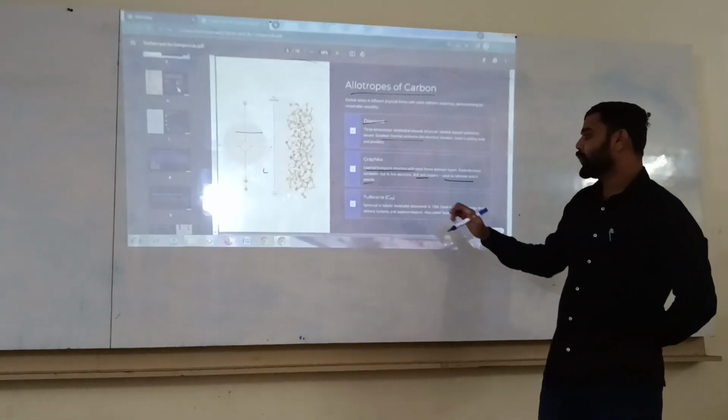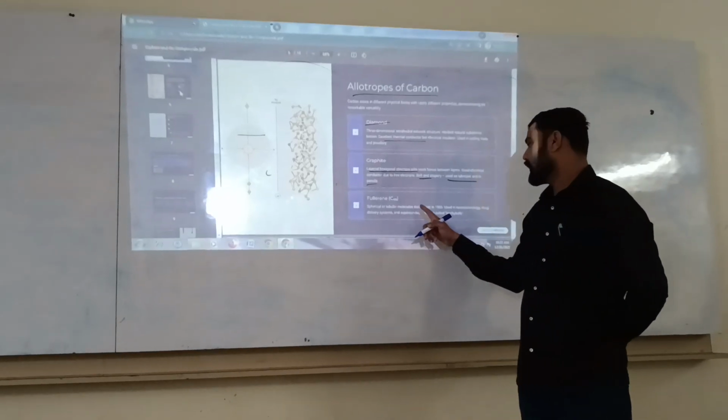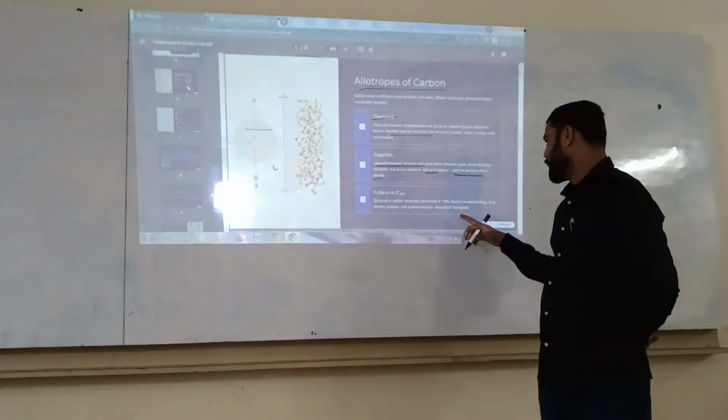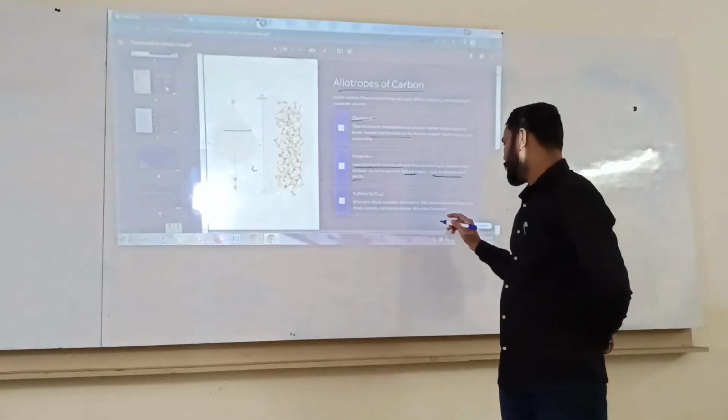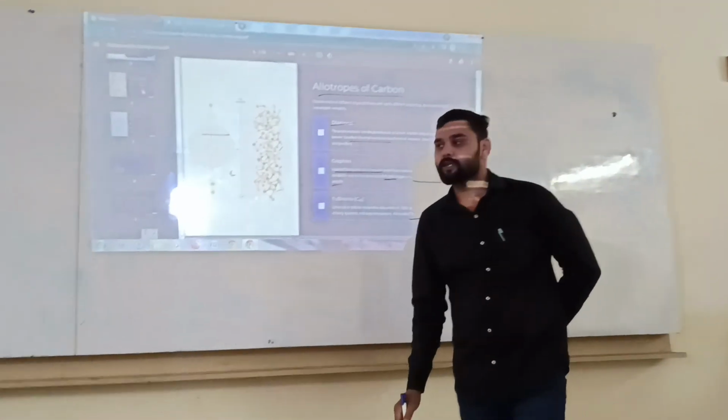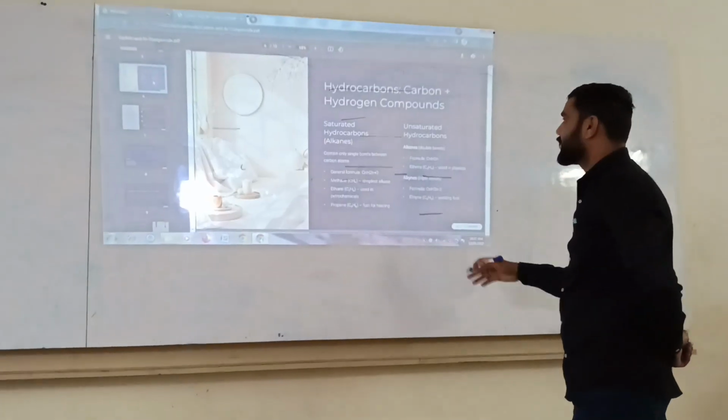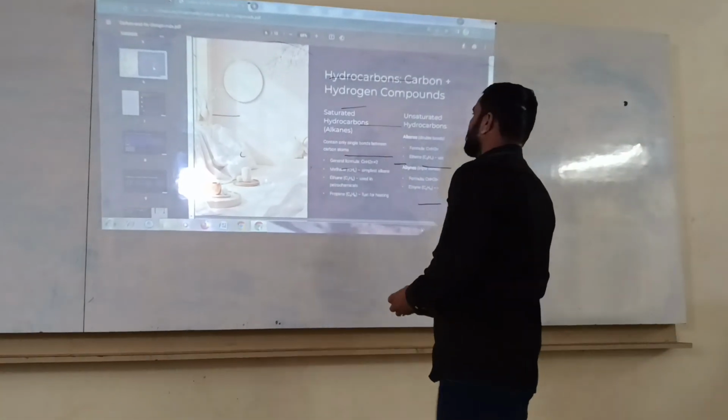And the third one is fullerene, a special spherical or tubular molecule discovered in 1985, used in nanotechnology and as a drug delivery system. It is also called a buckyball structure. Next one is hydrocarbons.